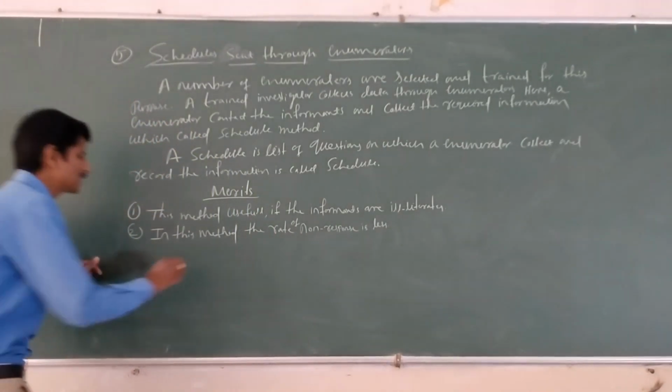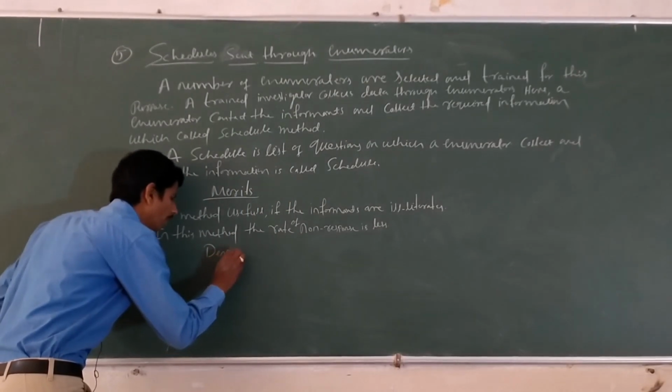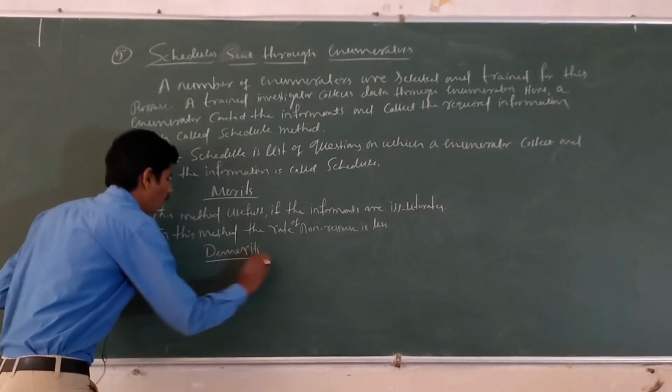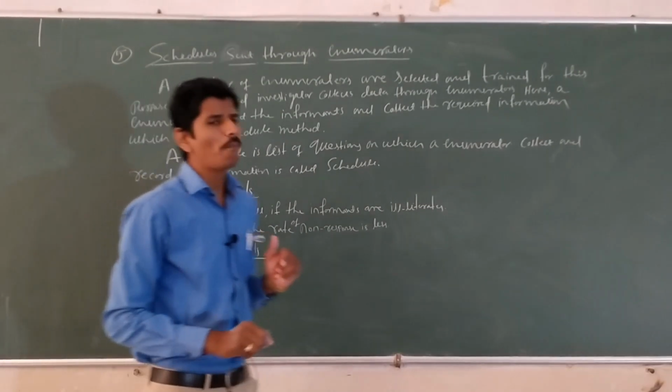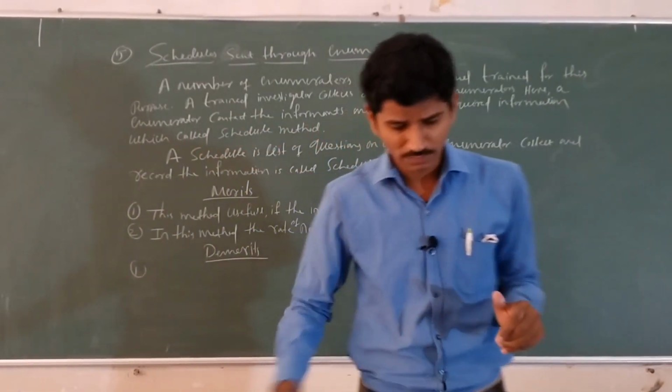Okay, next demerits. What are the drawbacks of this method?